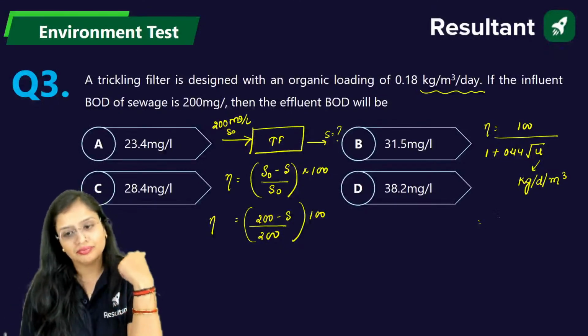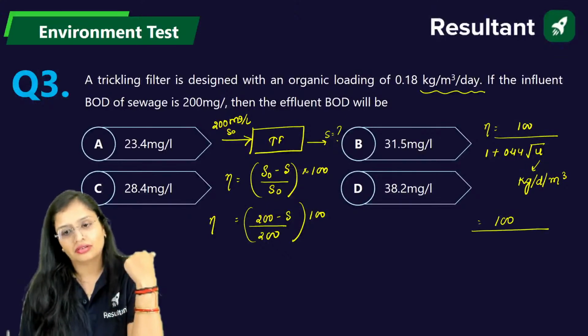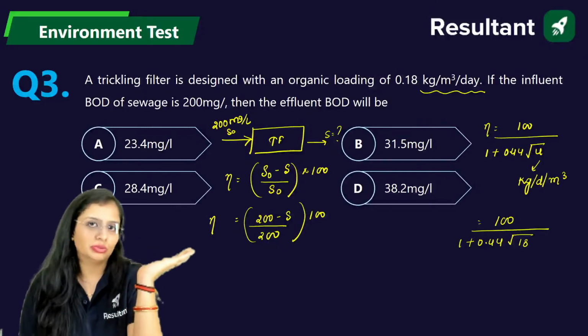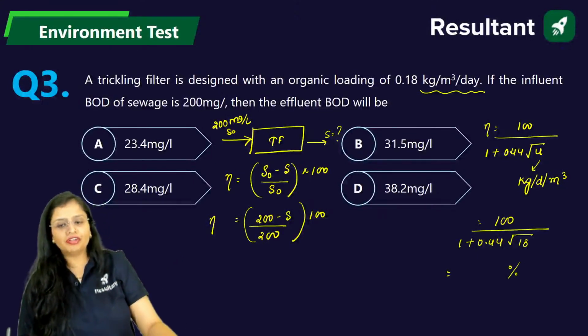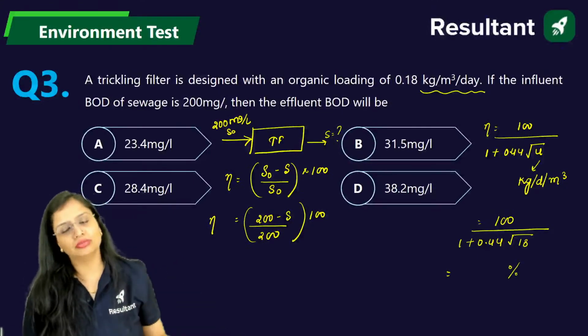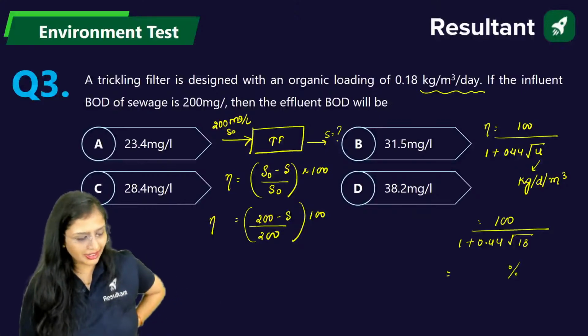Okay. Now F I am taking as 1 because nothing is mentioned in the question. Come on, solve it. From here you will get the value directly in terms of percentage efficiency. Come on guys, solve it quickly.